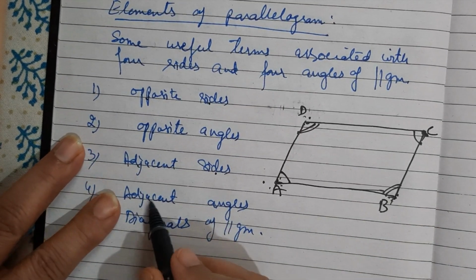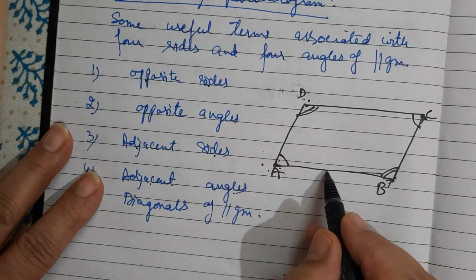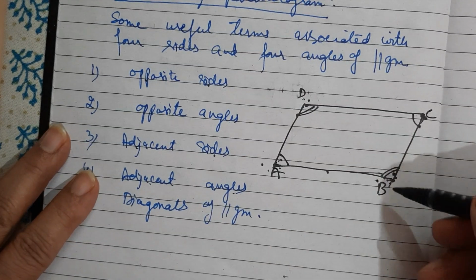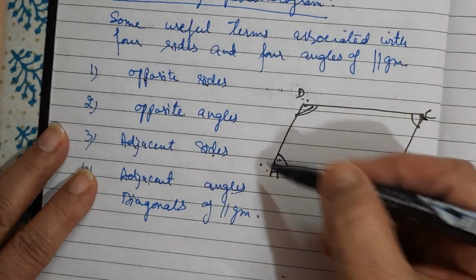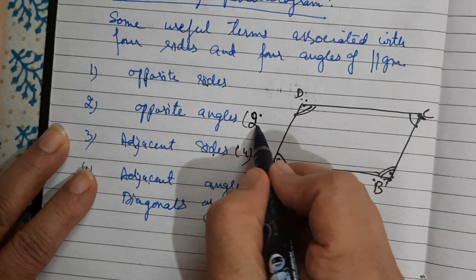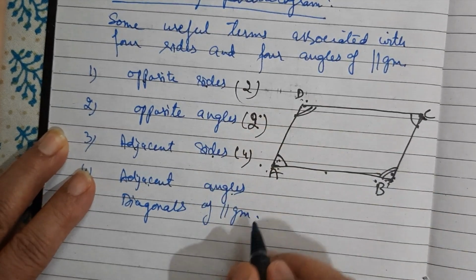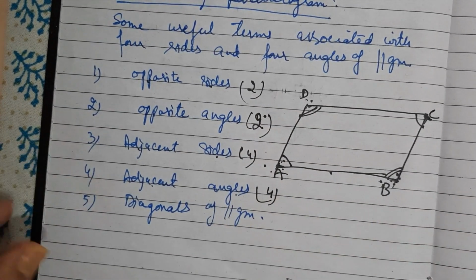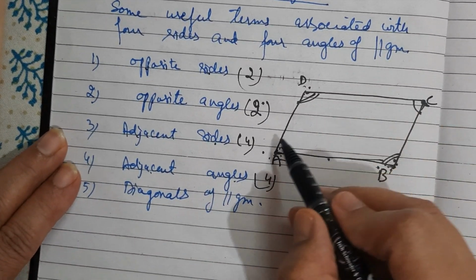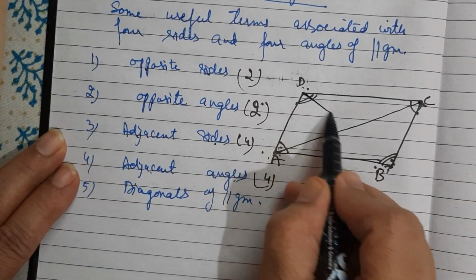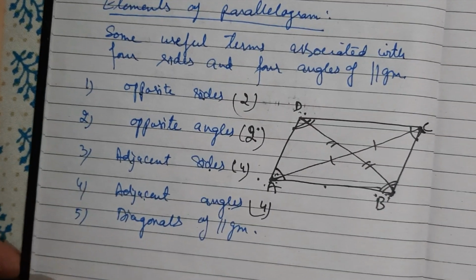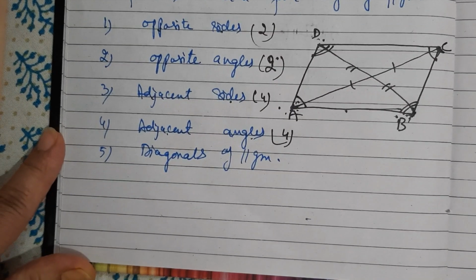In the same way, adjacent angles are two angles sharing a common side, like angle A and B are adjacent angles sharing AB as common. Angle B and angle C are adjacent angles. So we have four pairs of adjacent angles, two pairs of opposite angles, two pairs of opposite sides. Then we have diagonals of parallelogram. So AC here and BD are the diagonals of parallelogram which bisect each other. These are the properties and elements of parallelogram, which is very, very important for this chapter.